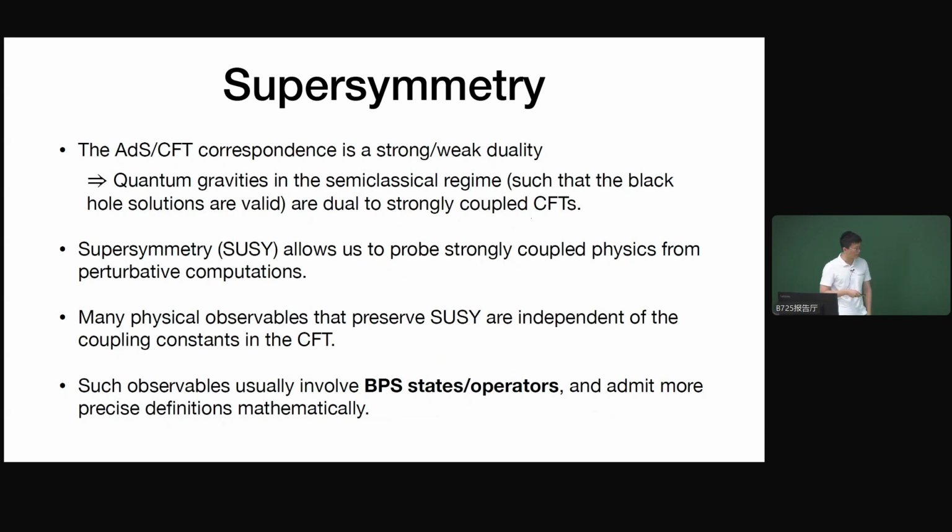Such observables usually involve BPS states or operators, that means states or operators that preserve supersymmetry. Another advantage of studying these observables is that they are more precisely mathematically defined.